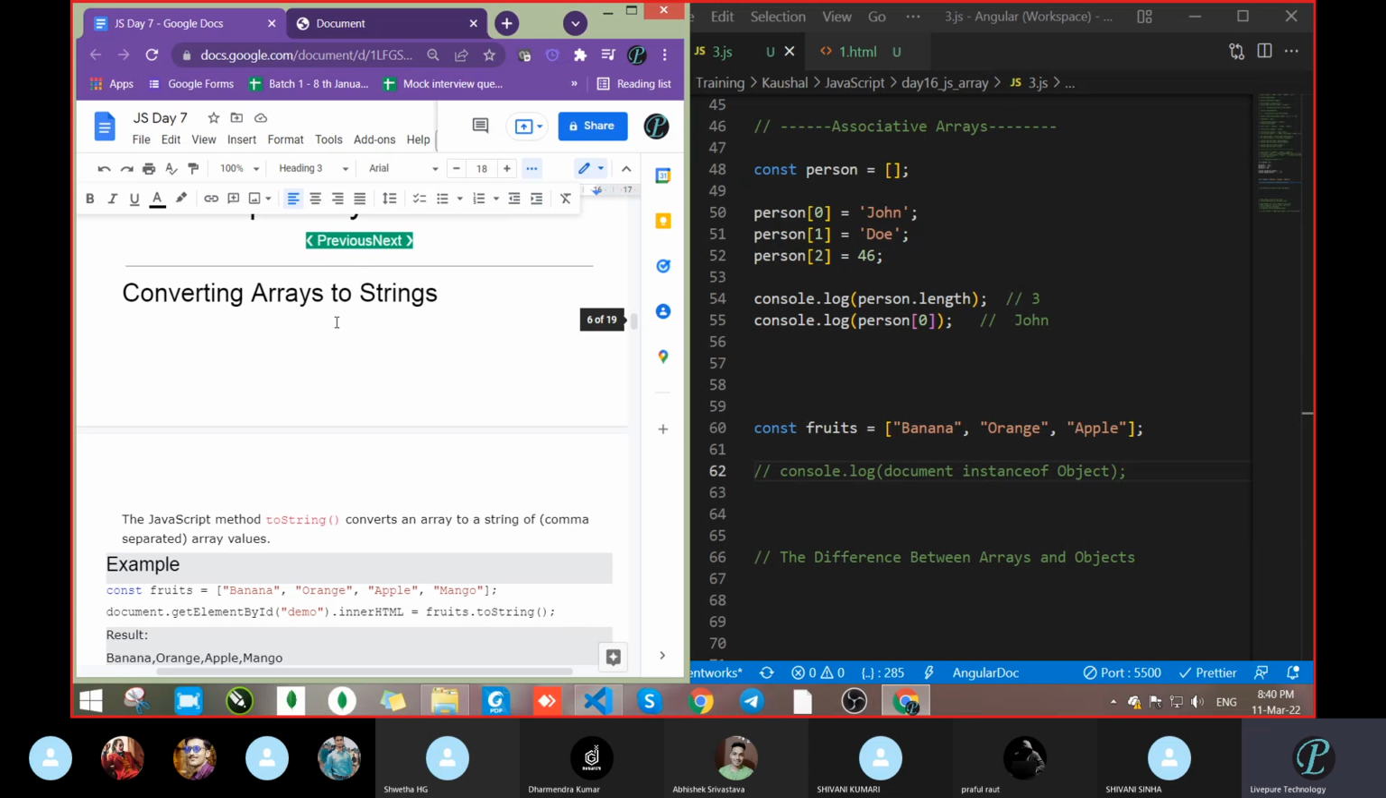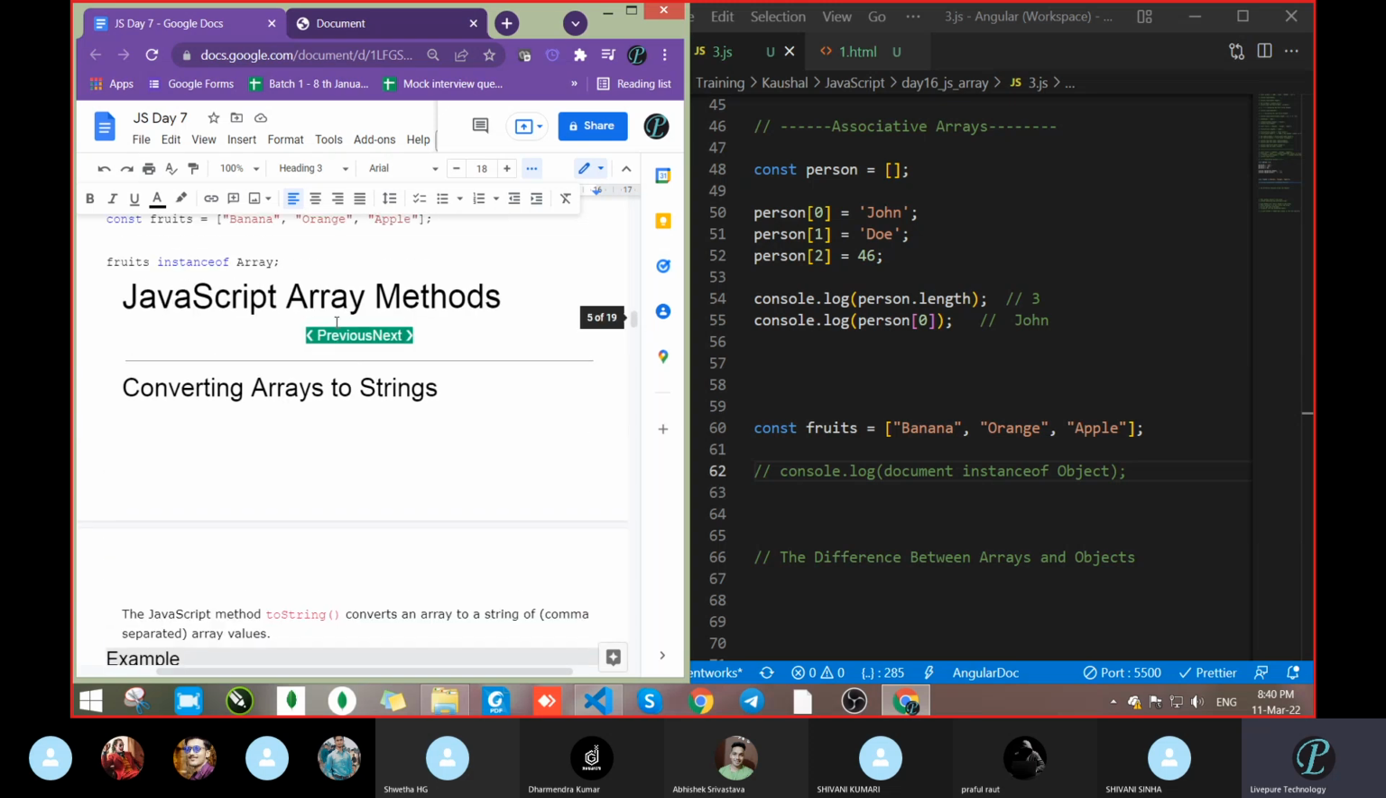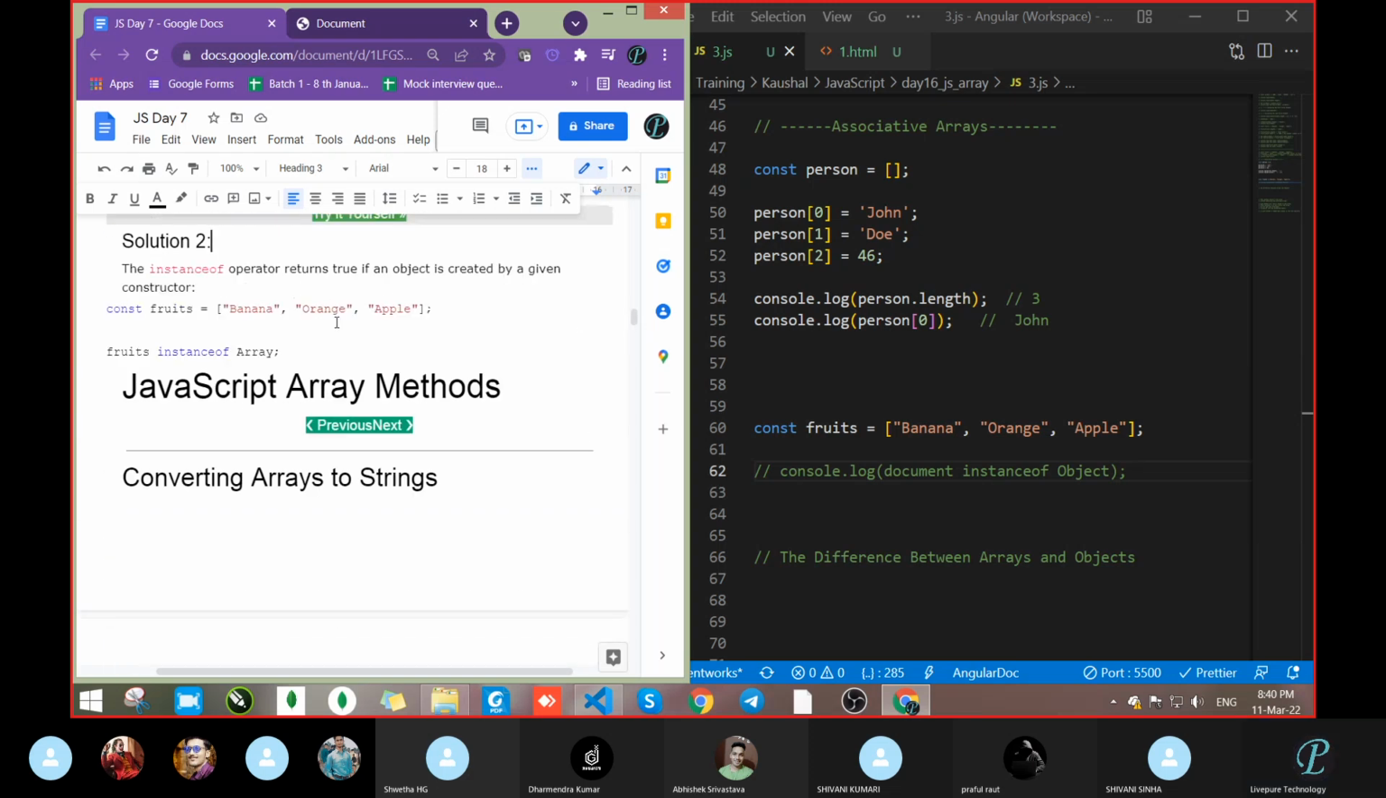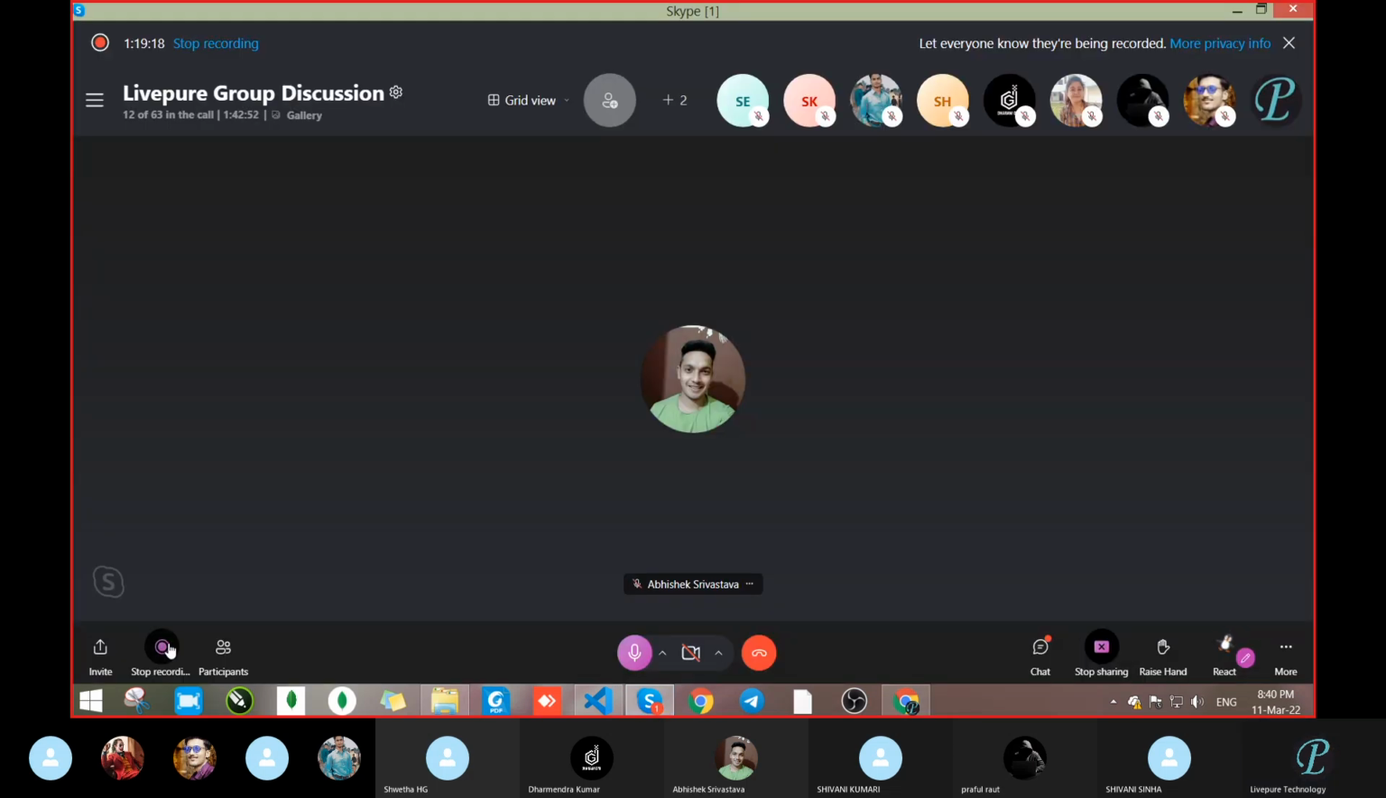JavaScript array method converting array to a string. Okay, so now you can take a break. When you return back, tell me, we will start the array methods. Let me stop recording.